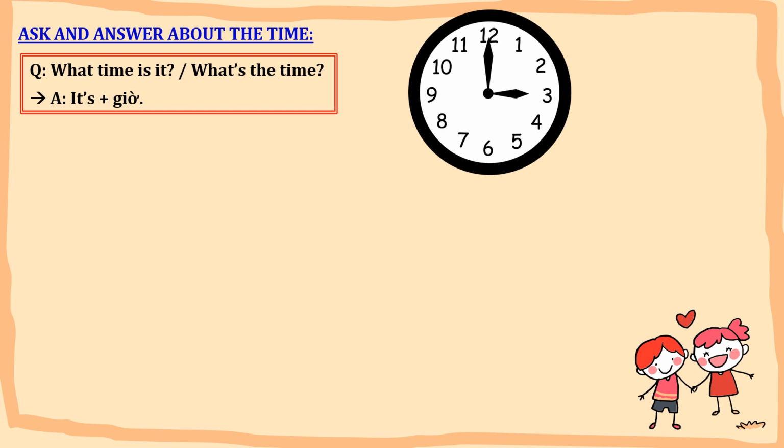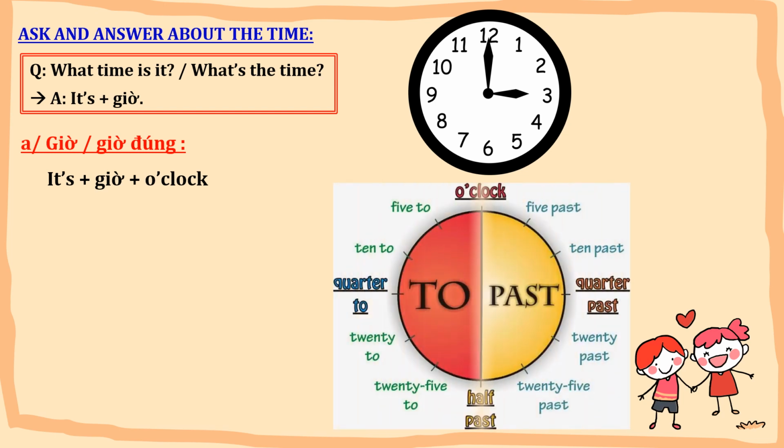Okay. Now, when the big hand is on the number 12, we can say it's o'clock. For example, as you can see the clock, it is 3 o'clock. Alright.